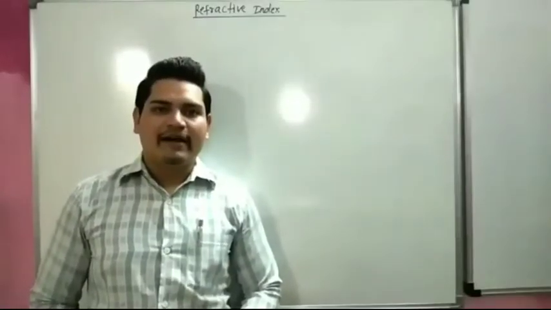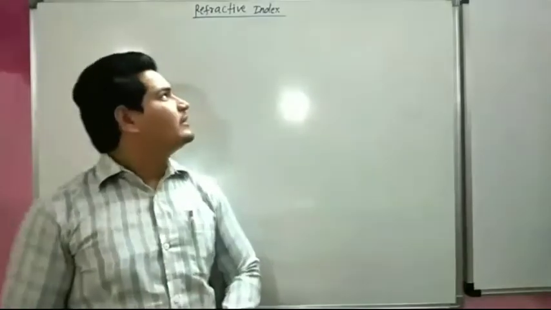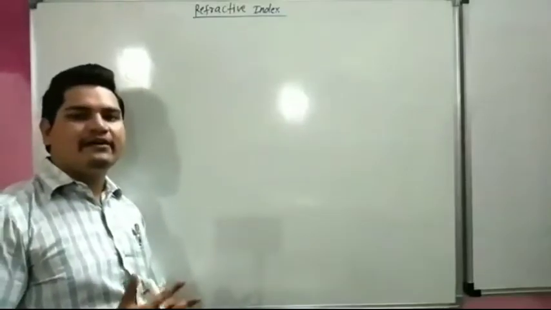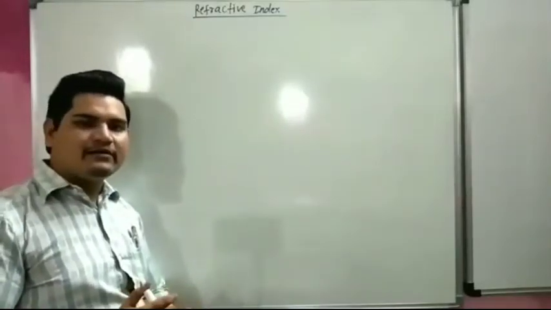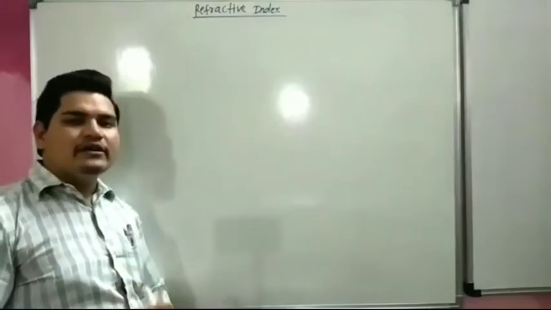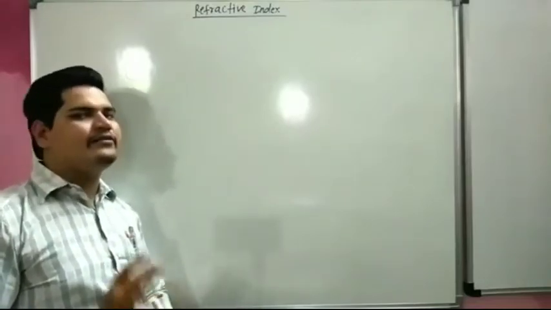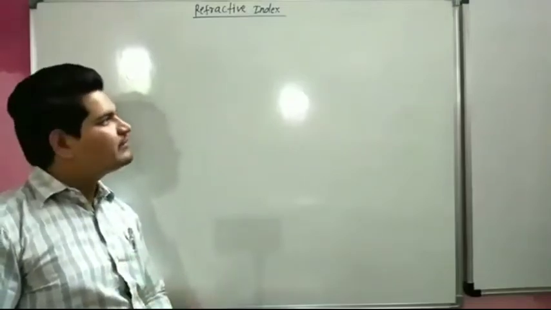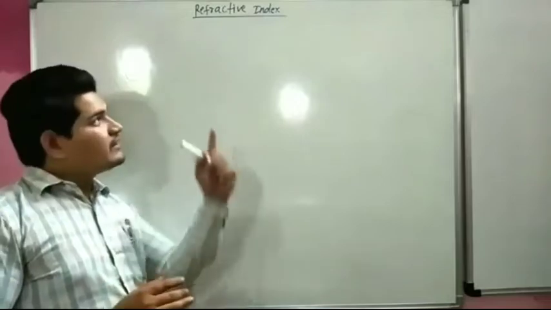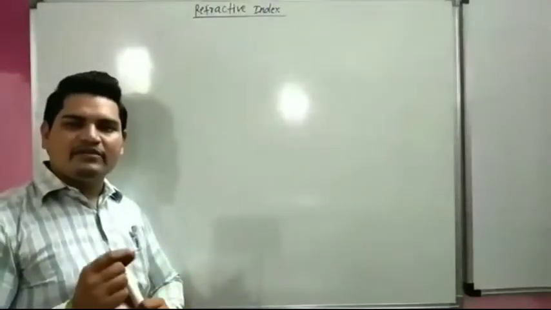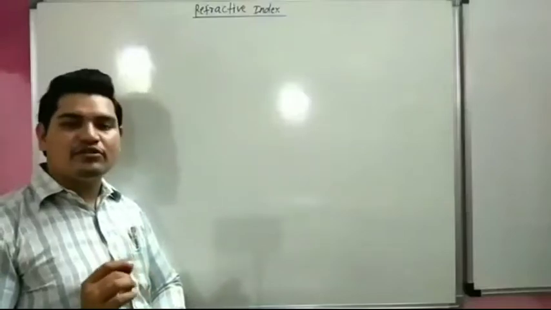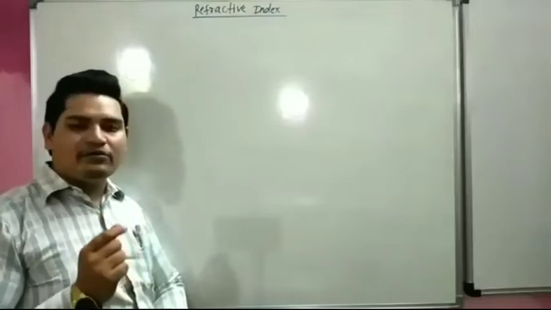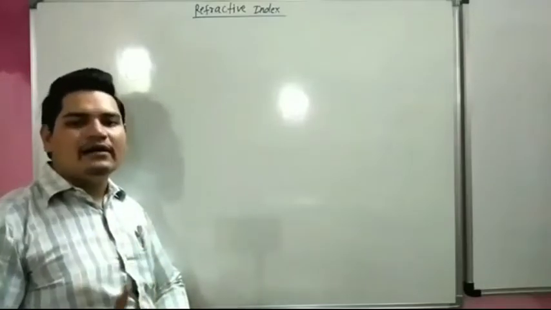After refraction of light, we will start refractive index. So our next topic is refractive index. So what is refractive index? We know that the speed of light is different in different mediums. Refractive index is the ratio of the speed of light in air to the speed of light in another medium.